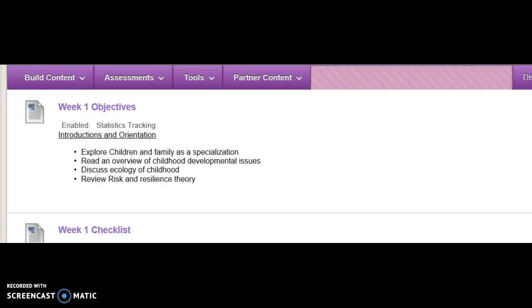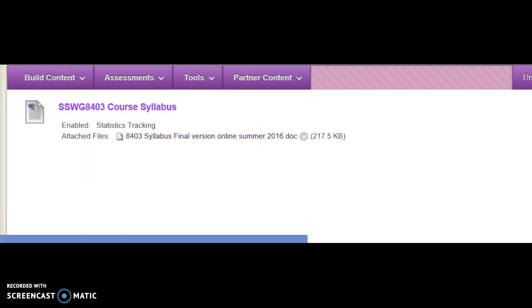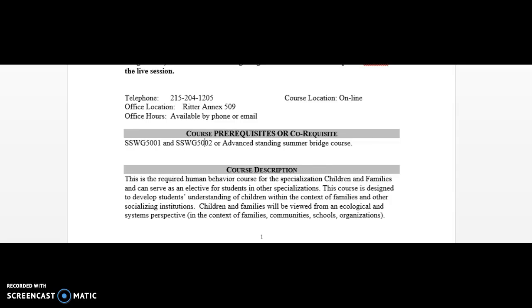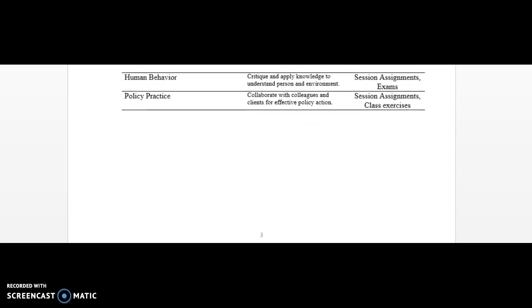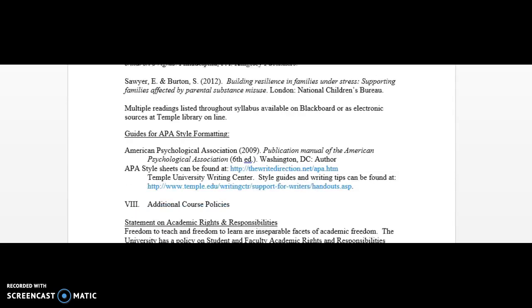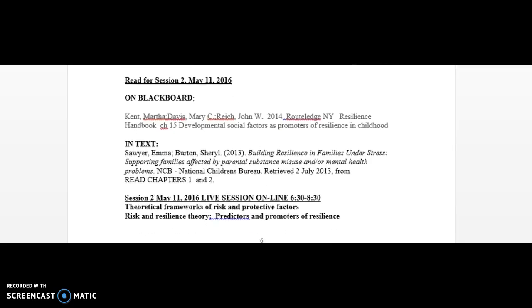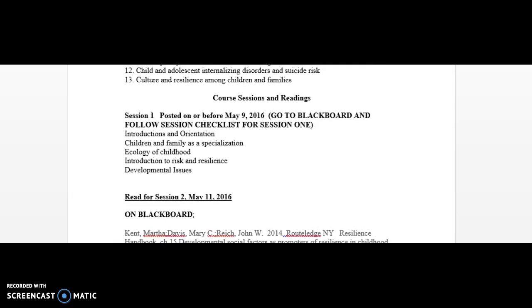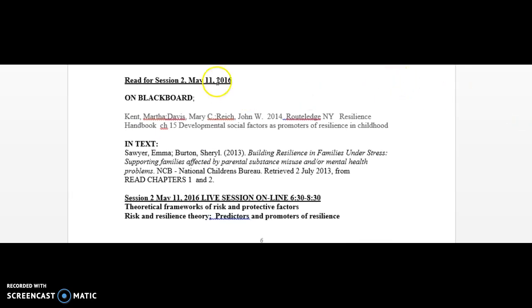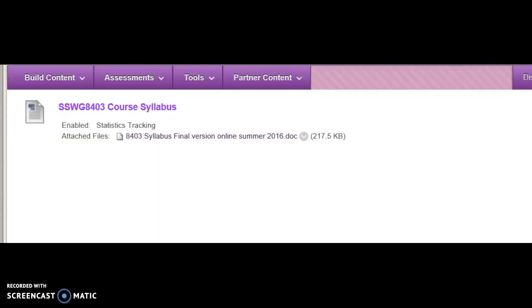So to review, every week you want to go to the syllabus, find out what the weekly schedule is, what the weekly topics are, and so for each week you'll go through the syllabus and find in many places what to read for that week. Okay, and that's under course session and readings, what to read for that session, and then what the topic for the section will be.